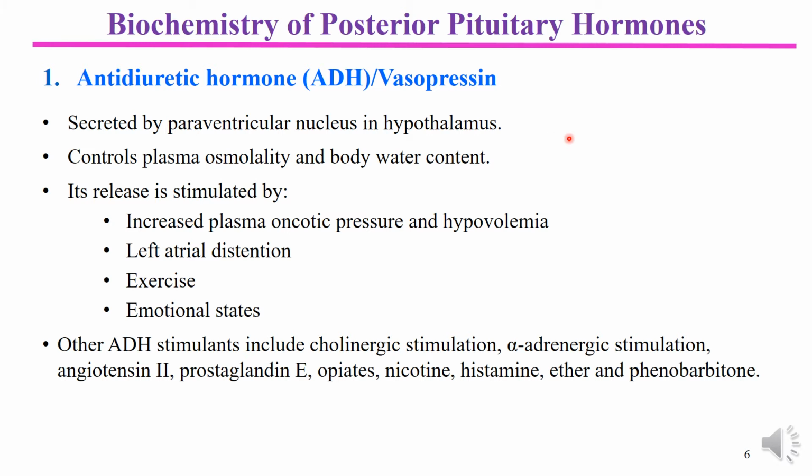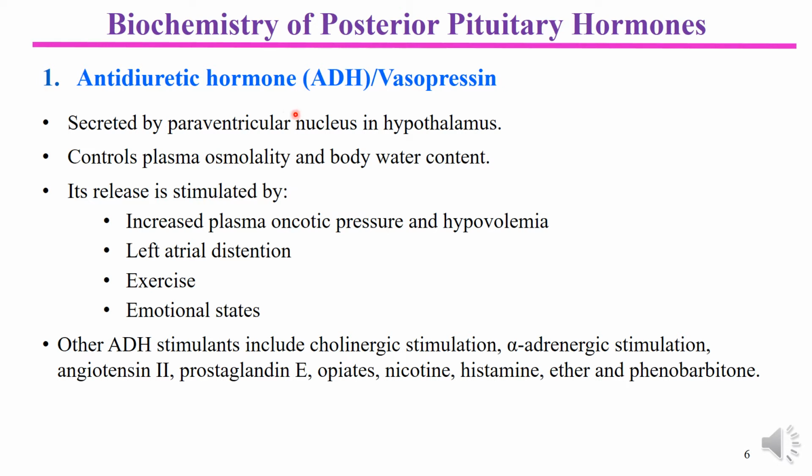But according to most of the authorities, it is not compulsory, and they say that both of them secrete ADH and oxytocin. But those who have done research in detail claim that ADH mainly comes from the paraventricular nucleus, while oxytocin comes from the supraoptic nucleus.